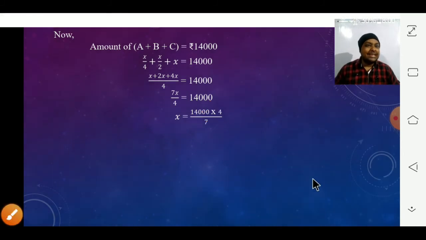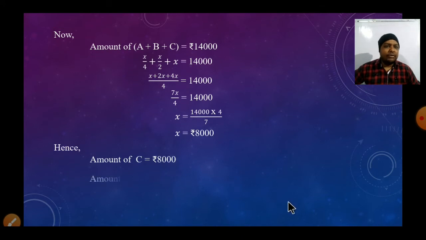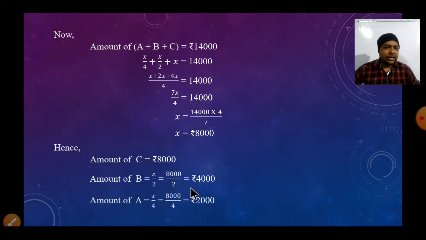It means C gets 8,000 now because the value of C is x. So we can say that the amount of C is 8,000. Now we will calculate the amount of B, x by 2, that is 8,000 by 2, that is 4,000. Same as the amount of A will be x by 4, that is 8,000 by 4 is equal to rupees 2,000. You can check it: 8 plus 2, 10 plus 4, 14,000 again.